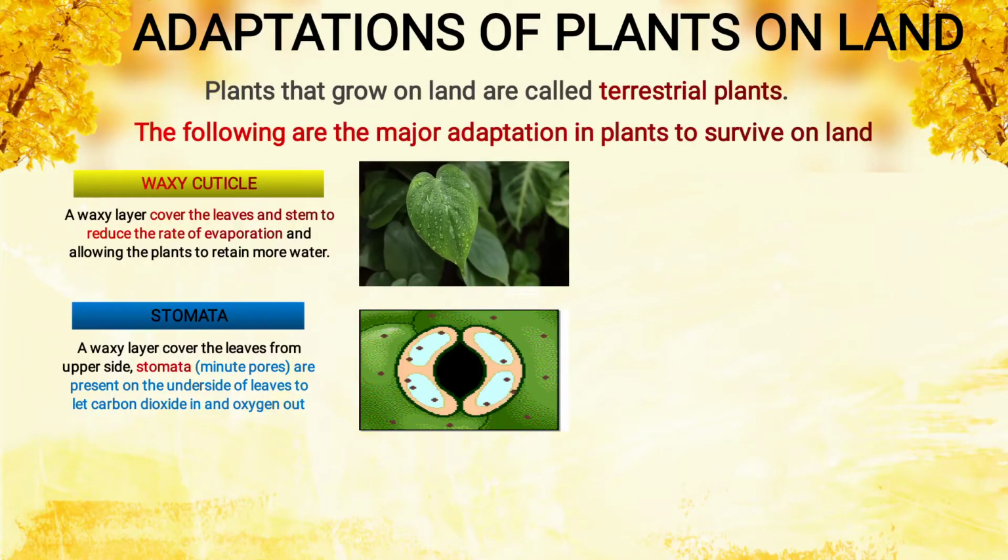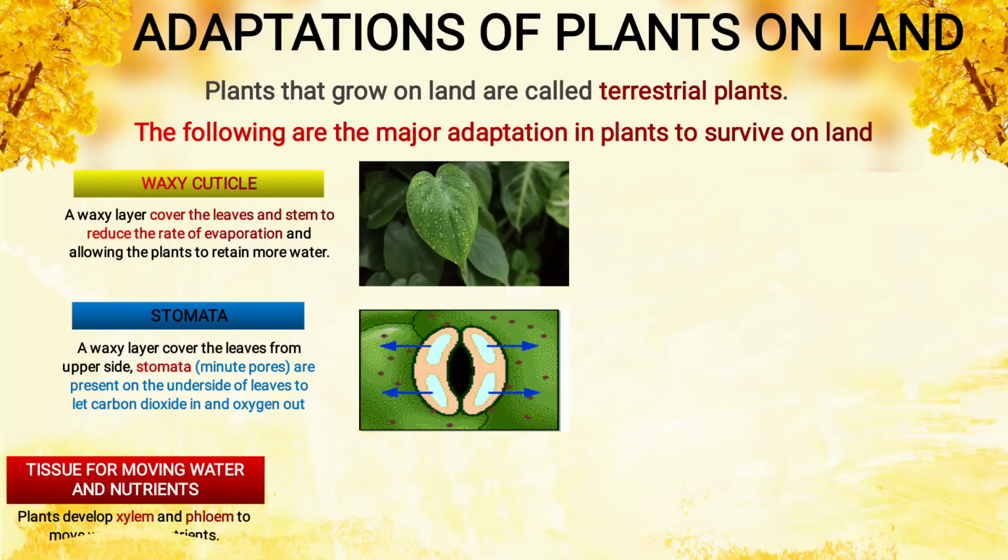From the stomata, which is present on the lower side of the leaves, means the underside of the leaves. As it opens, it takes carbon dioxide in. After photosynthesis, it gives out oxygen. See, again it's open. When it's open, the leaves take carbon dioxide for photosynthesis and give out oxygen.